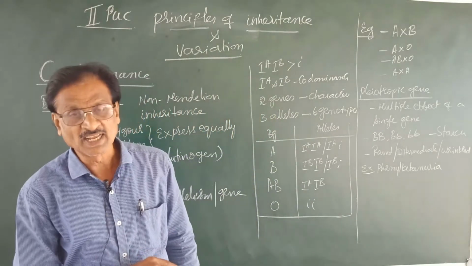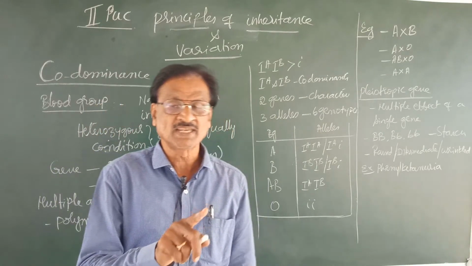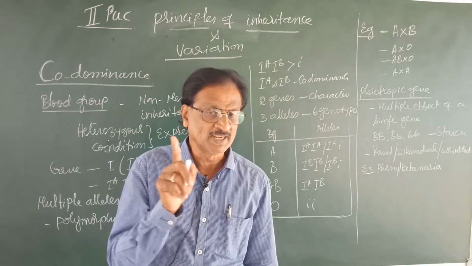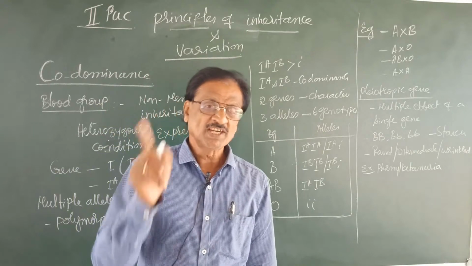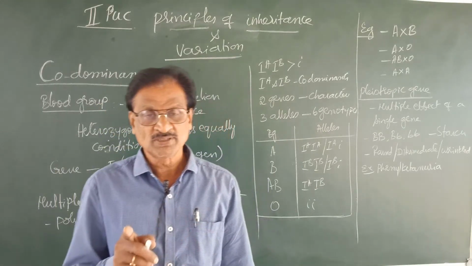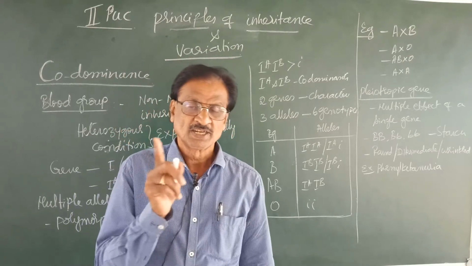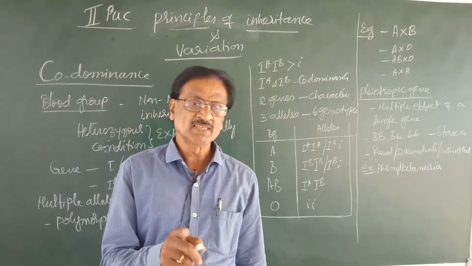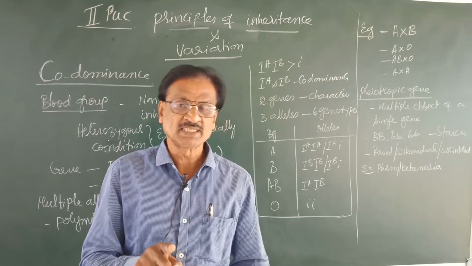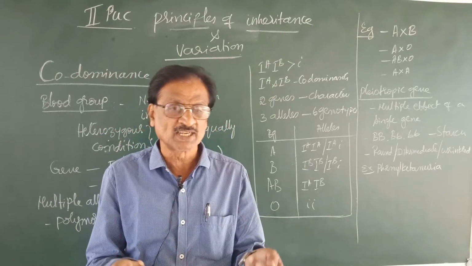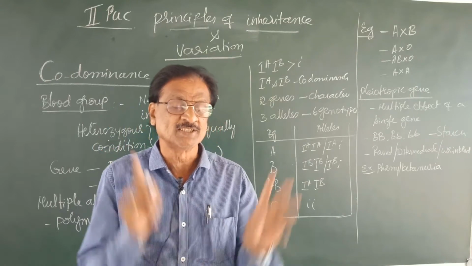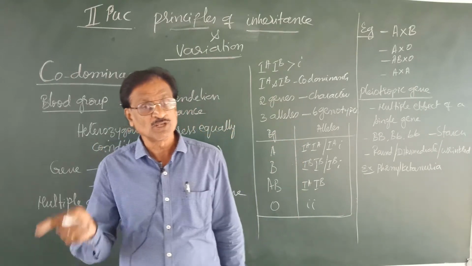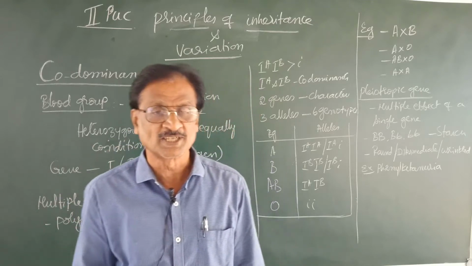Now let us analyze how it is deviated from the typical Mendelian principle of inheritance. You have already become familiar with the terms dominance and recessive. The dominant is the character which is expressed both in homozygous and heterozygous condition, whereas a recessive character is expressed only in the homozygous condition.